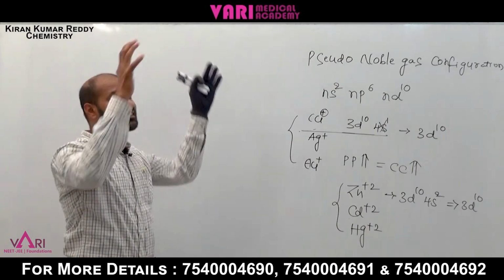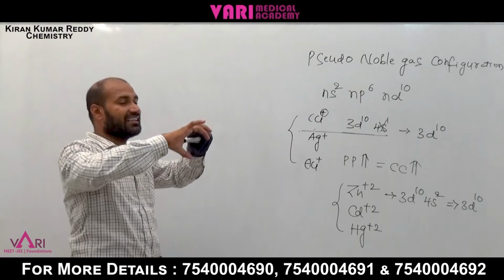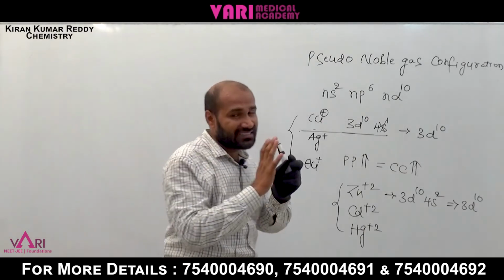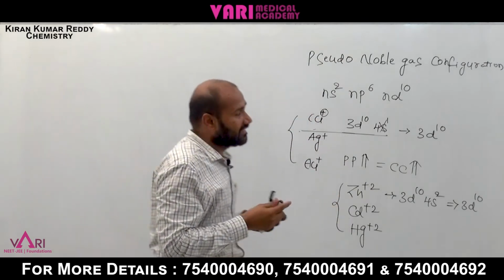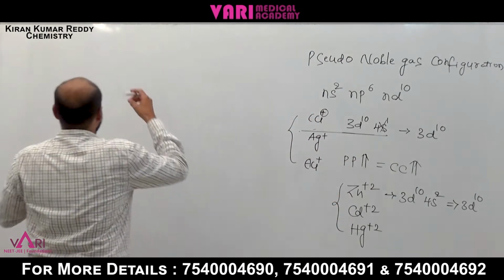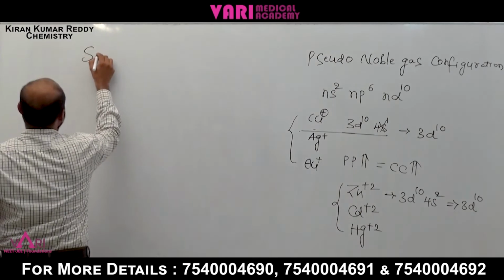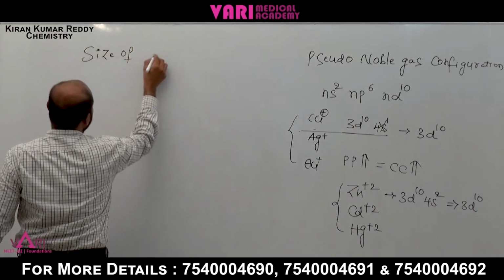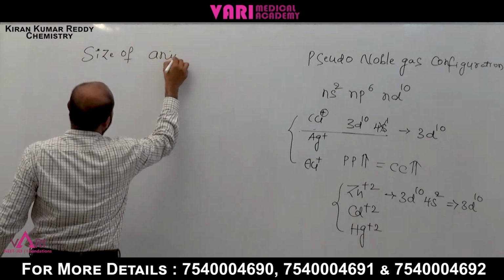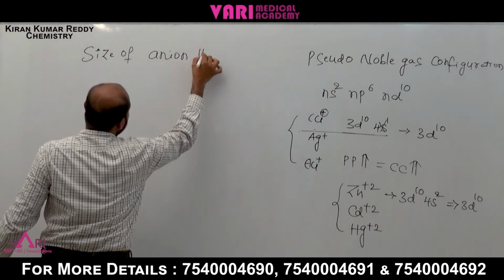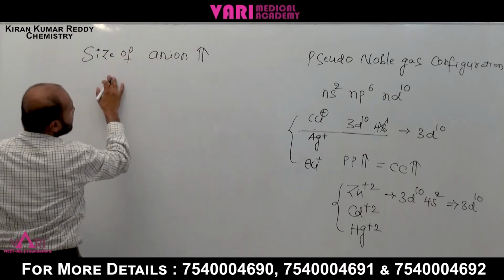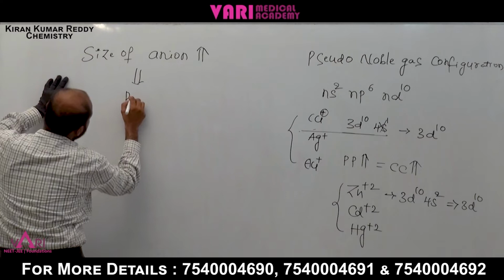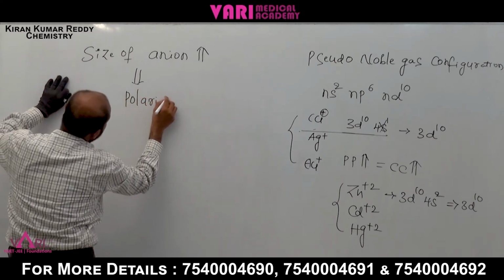If the anion is bigger in size, it is easily distorted. If the size is small, it is not possible. Now write: size of anion increases, size increases. What is happening? Polarization increases.